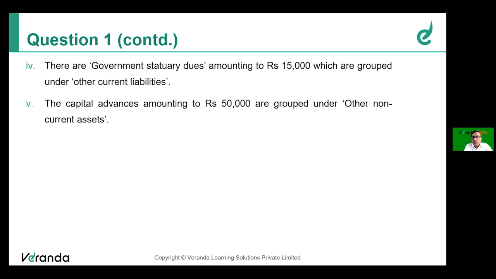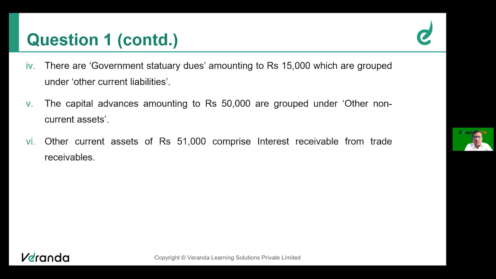The capital advance amounting to 50,000 is grouped under other non-current asset. Again, where you have made a capital advance to acquire some asset or for the purpose of construction, you can't show it under other non-current asset. It should be shown as a separate line item in the balance sheet, but they have not done it like that. They have wrongly grouped it under other non-current assets.